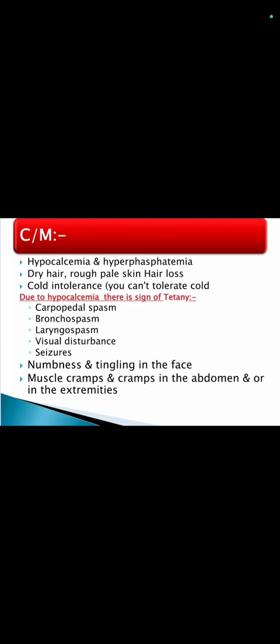Clinical manifestation. Hypocalcemia and hyperphosphatemia, dry hair, rough pale skin, hair loss, cold intolerance. Due to hypocalcemia, there are signs of tetany, carpopedal spasm, bronchospasm, laryngospasm, visual disturbance, seizure. Numbness and tingling in the face, muscle cramps and cramps in the abdomen or in the extremities. Dysphagia, photophobia, cardiac dysrhythmias, convulsion.